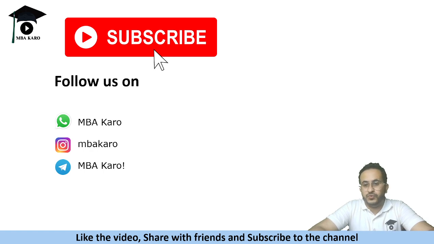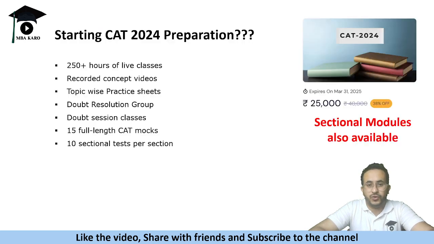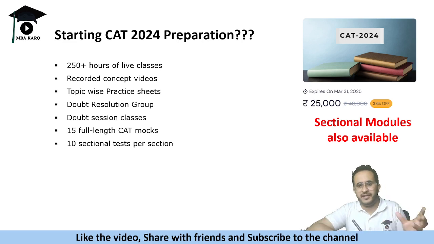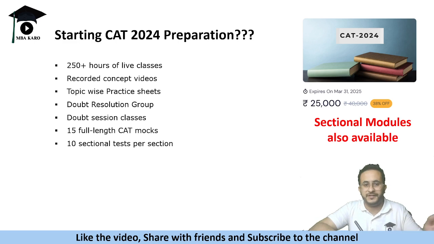In case you are done with all the examinations, there are a couple of examinations left, which are MHCET and CUET, which are the last hopes for this year. In case your exams did not go well, I would recommend that you start preparation for CAT 2024, because if you appear for CAT, you have a lot of scope. You can target different colleges.